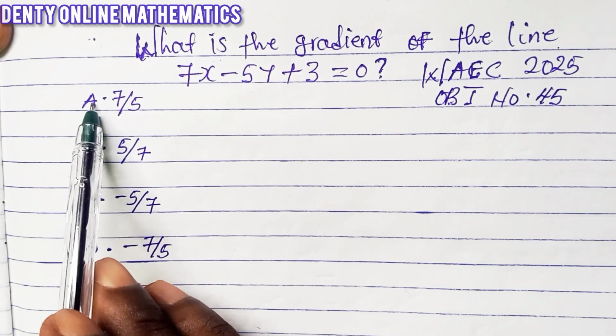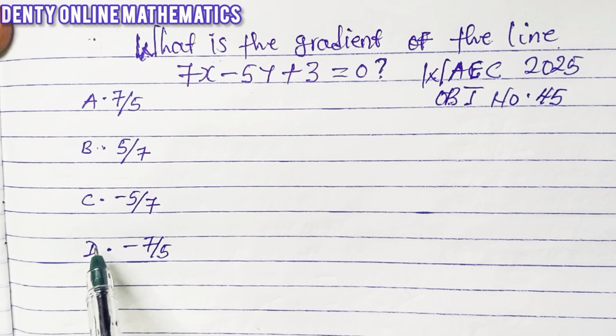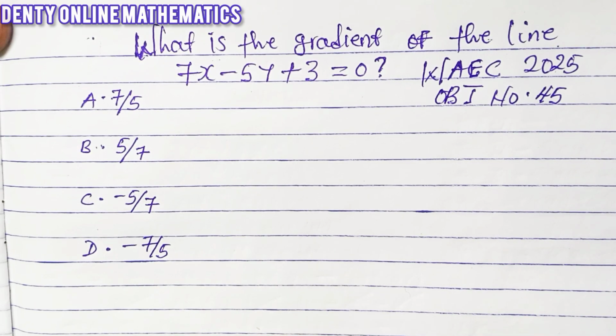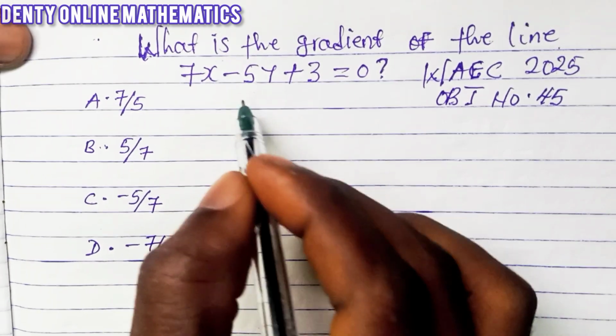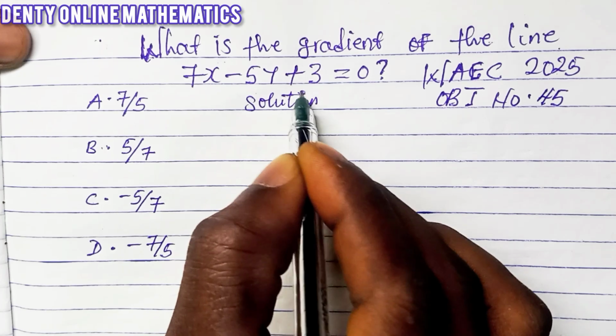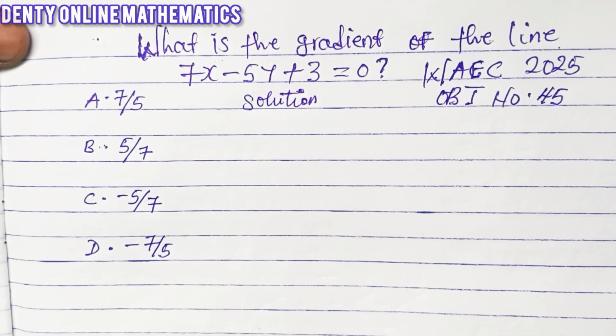Now this is option A, option B, option C, option D. Is this hard? No, it's simple once you know what you're doing. Now here is the solution to this problem. You can do this in less than a minute. Now let's check what we have here.